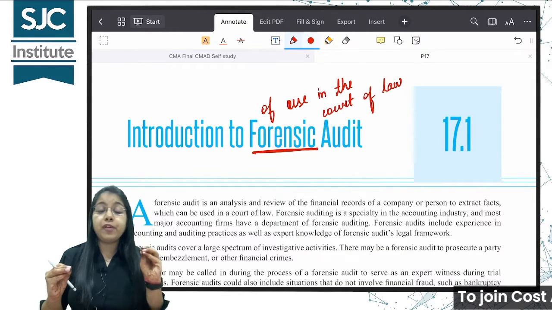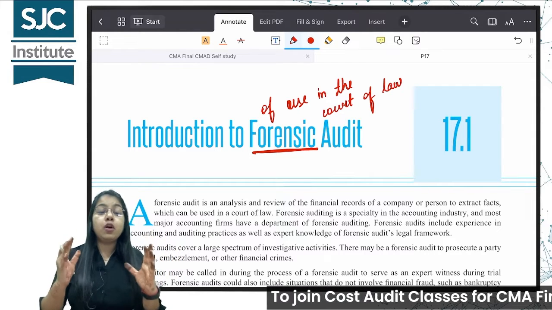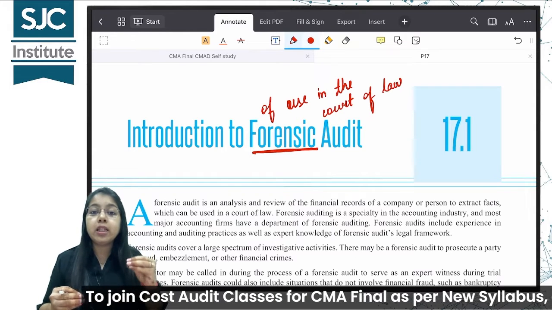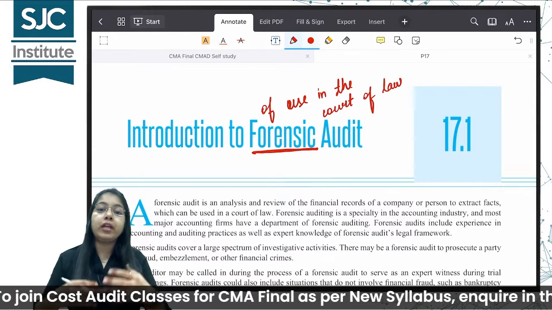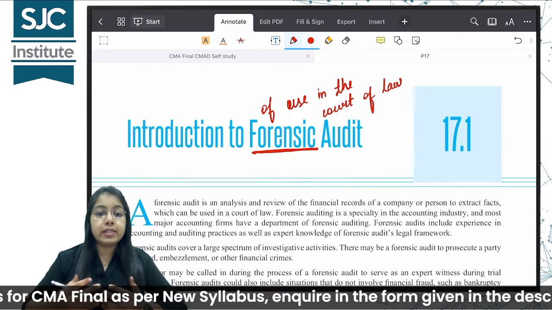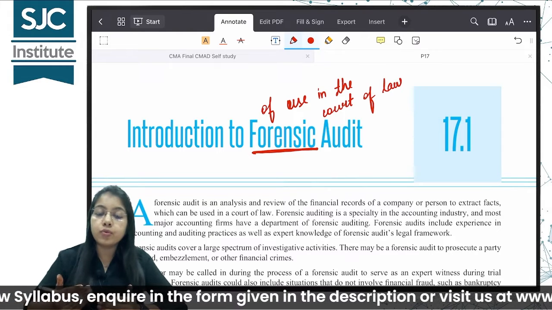Listen to me very carefully. This is the crux of forensic audit. We need to find out those evidences which can be used in the court of law during any proceeding or litigation. Am I clear? Yes.